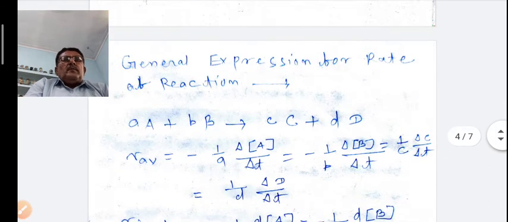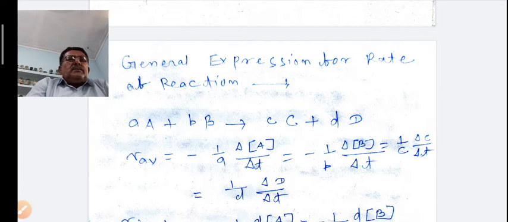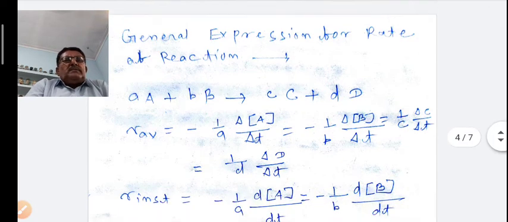Now, in chemical kinetics, how can the general expression for rate of reaction be explained?